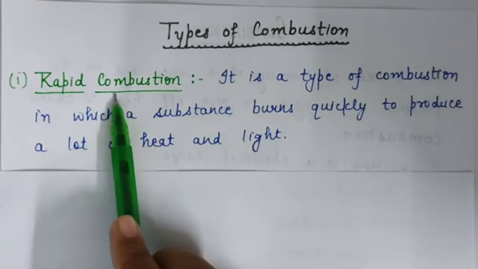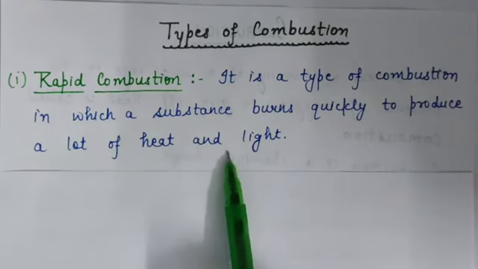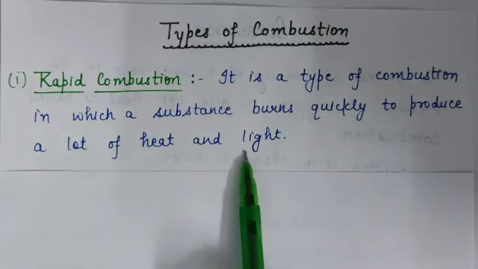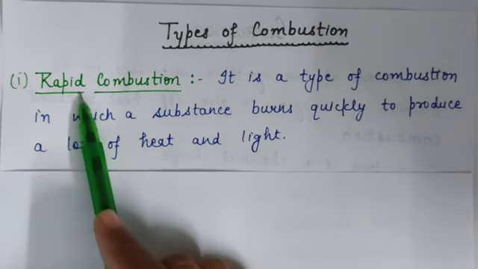And it will produce a lot of heat and light. For example, when a burning matchstick or a lighter is brought near a gas burner, the gas starts burning immediately. So this is an example of rapid combustion.